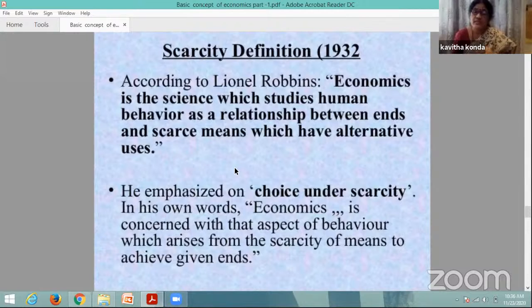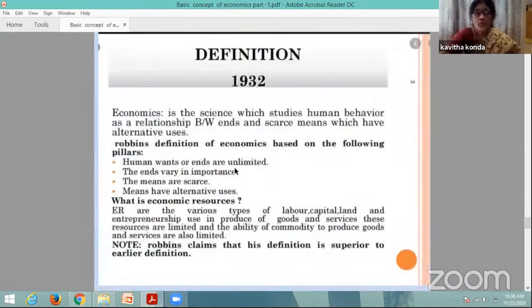Every individual in the economy, institutions or organizations, totally want to satisfy their wants. For the maximum level of satisfaction only, they use the resources, and how these resources have been used is an important one. So economics deals with human behavior as a relationship between ends and scarce means which have alternative uses. In the beginning, as I told you, scarce resources have so many alternative uses. It is important how we are choosing these resources for production or for our satisfaction levels.